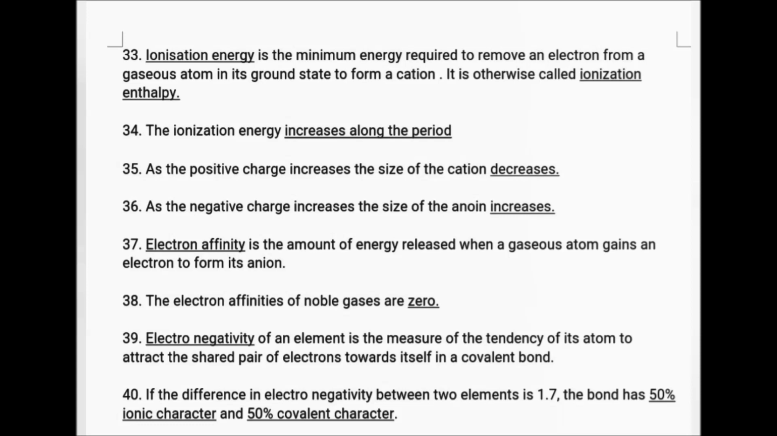Electronegativity of an element is the measure of the tendency of its atom to attract the shared pair of electrons towards itself in a covalent bond. If the difference in electronegativity between two elements is equal to 1.7, then the bond between the two elements has 50% ionic character and 50% covalent character.